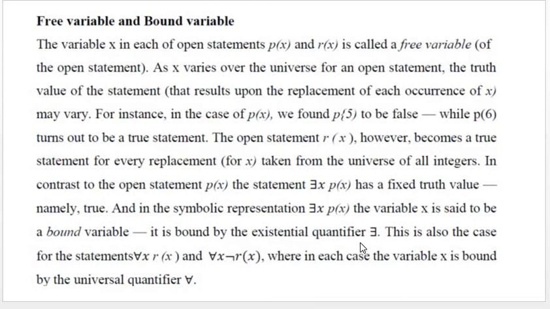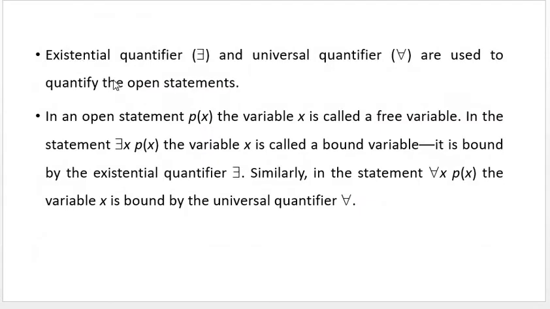This is also the case for the statements for all x, R of x and for all x, not R of x, where in each case the variable x is bound by the universal quantifier for all. So the existential quantifier and the universal quantifier are used to quantify the open statements.